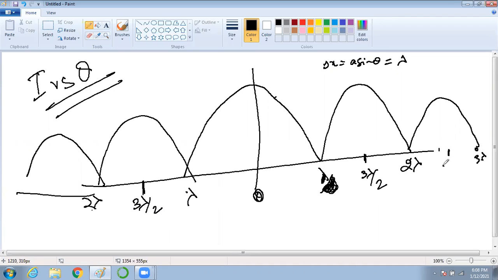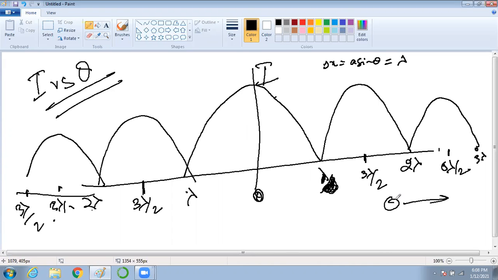What about here? It will be 5 lambda by 2. Here again 5 lambda by 2. Here again 3 lambda by 2. Am I correct? All of you clear? Any doubts?